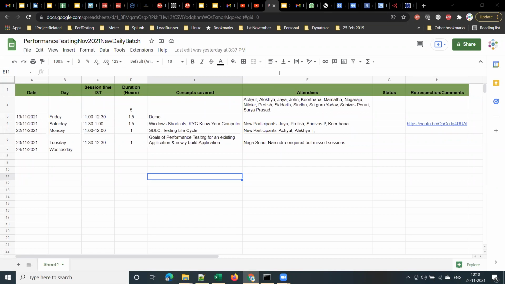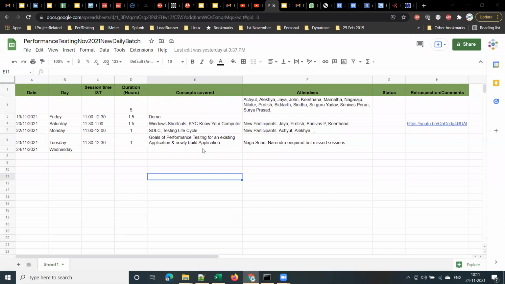In an already built application, if we are going to add a new icon or new activity, then there will be performance testing. Not a new icon and new activity, but some new feature added, or some new functionality. Yes, sir, that's what I meant. Please remember the terminology. Feature. That is one scenario. Whenever some new feature or new functionality gets added to the application, we have to do performance testing.